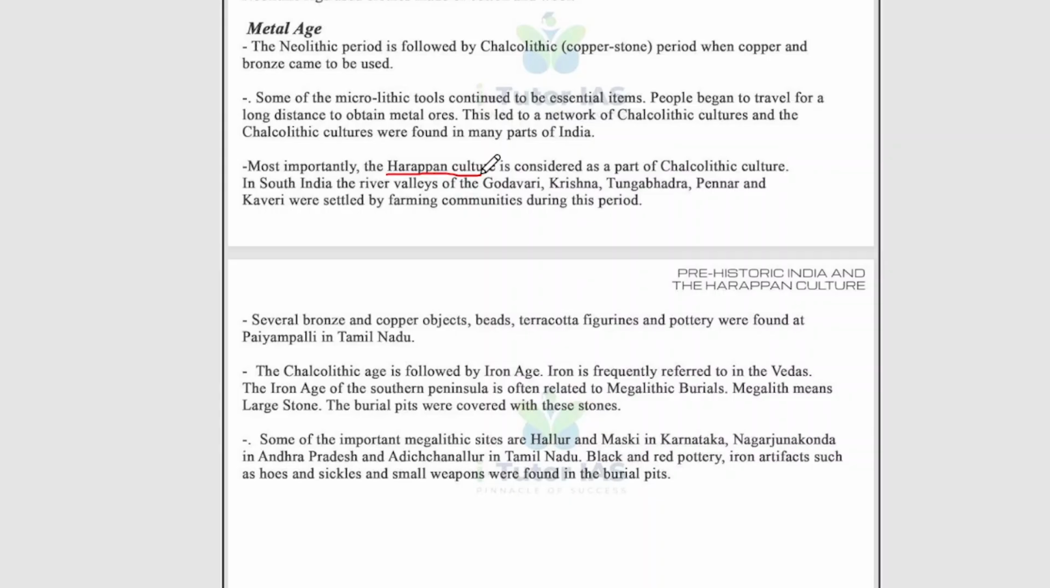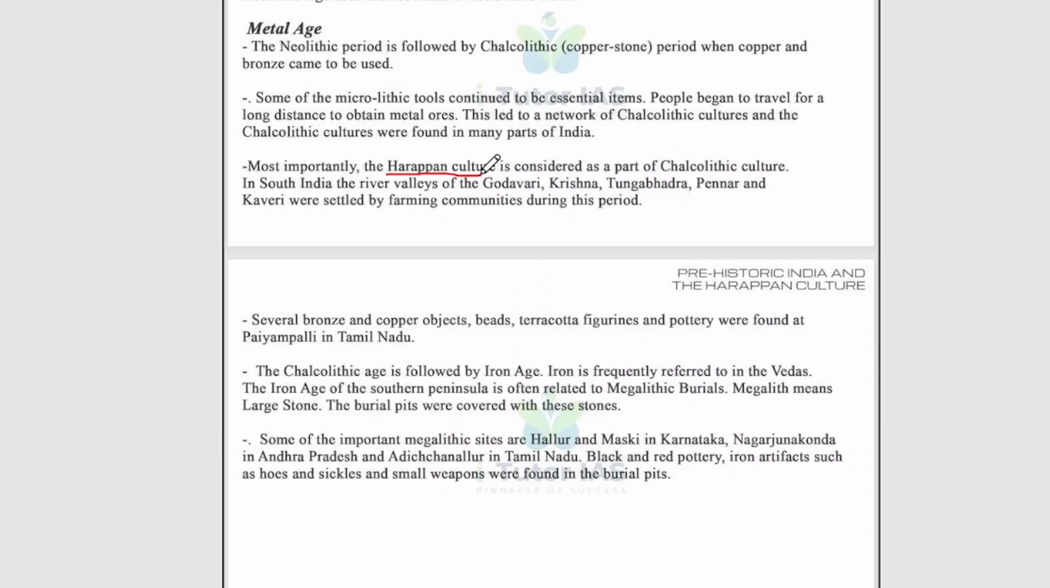In India, the river valleys of the Godavari, Krishna, Tungabhadra, Pennar and Kaveri were settled by farming communities during this period. This also you can mark in your river system map study. Several bronze and copper objects, beads, terracotta figurines and pottery were found in Paiyampalli in Tamil Nadu. The Chalcolithic age is followed by the Iron Age. The Iron Age is frequently referred to in the Vedas. The Vedic age we will discuss next after the Harappan civilization.